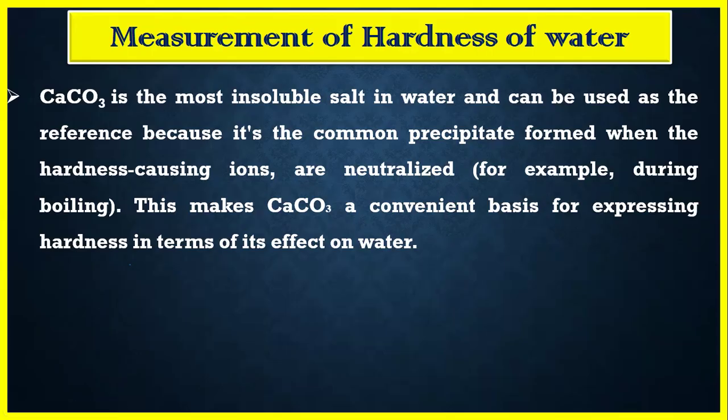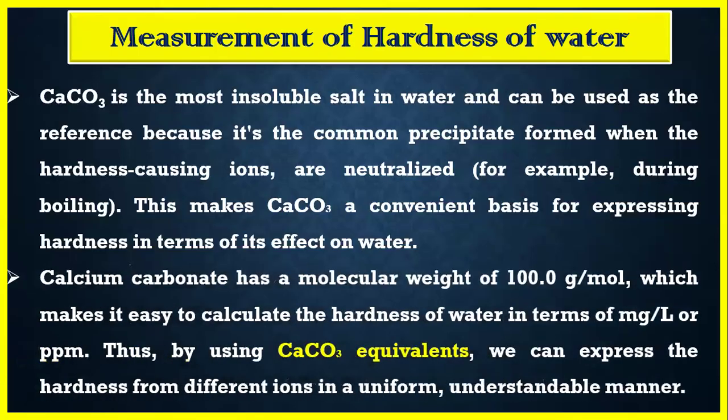So why are we choosing calcium carbonate? The first reason is that calcium carbonate is the most insoluble salt and all the hardness causing salts can be converted into the calcium carbonate precipitate. So it is easy to calculate the hardness in terms of calcium carbonate equivalent.